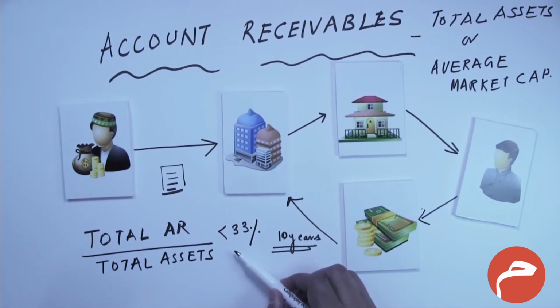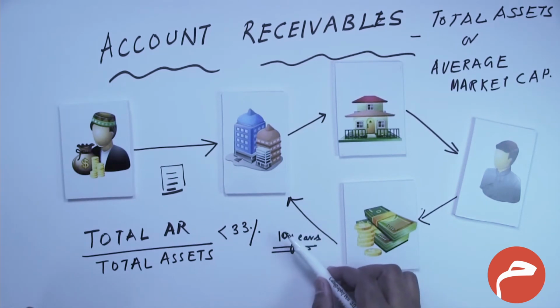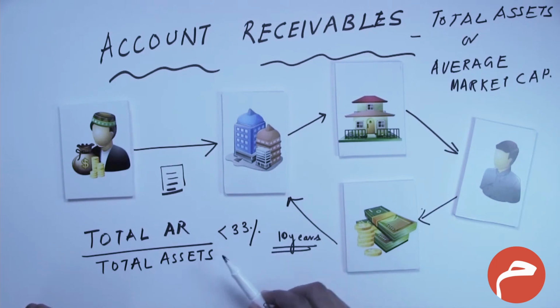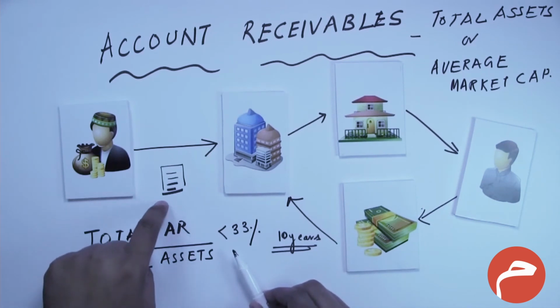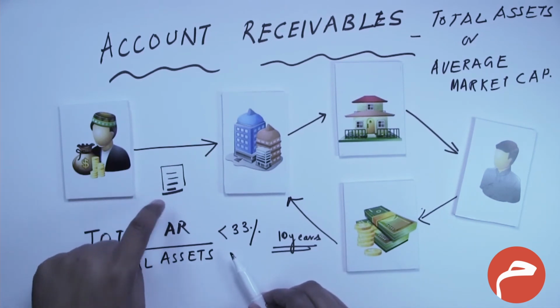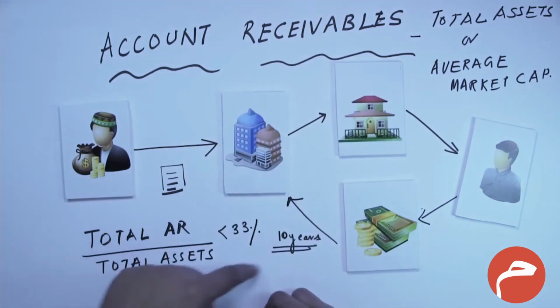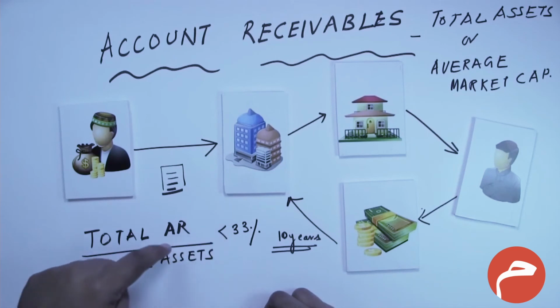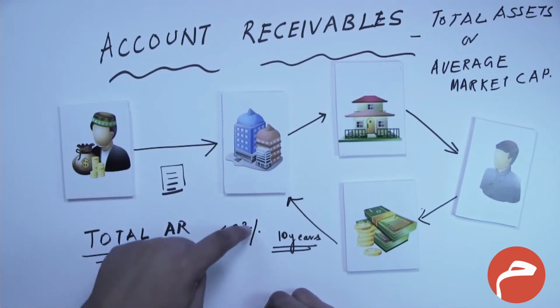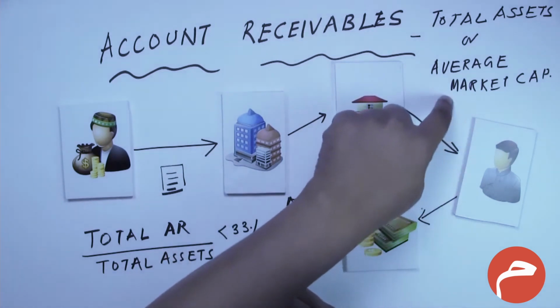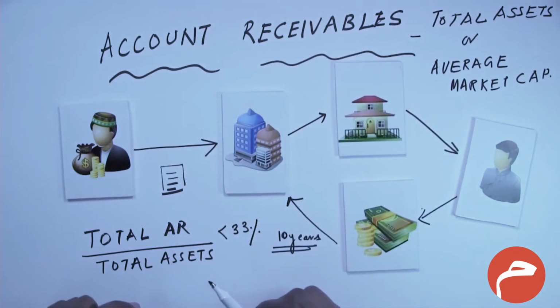The rationale here is the same. An account receivable is a debt to be received, and a debt to be received cannot be traded at a premium or discount. It has to be traded at par. But as we have purchased a share which is actively traded in the market, if a company has more than 33% of account receivable compared to its total assets or its average market cap, then you are trading in a receivable.